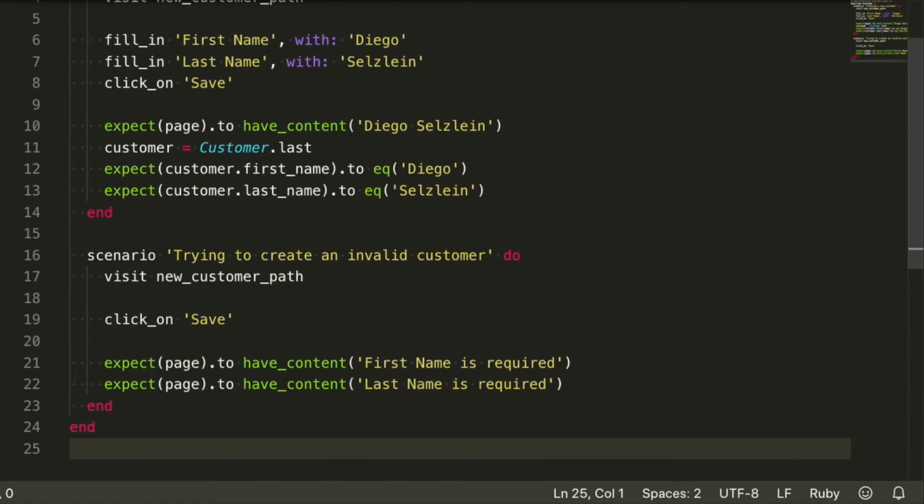If submitting the form still results in a new customer record and the full name on the page, that first test will be green. It is making sure your app is not breaking the contract without coupling too much with the lower level code. What matters is what and not how. Notice we are not testing the name method anymore, at least not directly. As you can see, after creating a new customer, we check if the page we redirected to shows the full name properly. There's no need to test that in isolation.